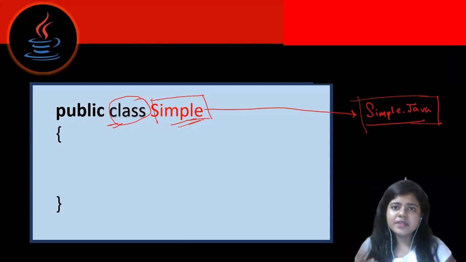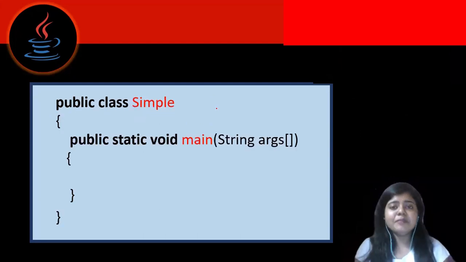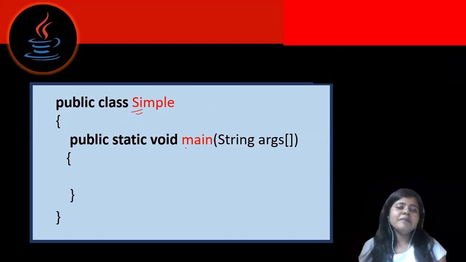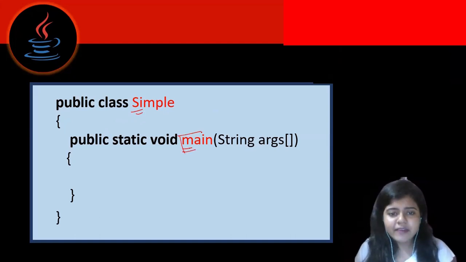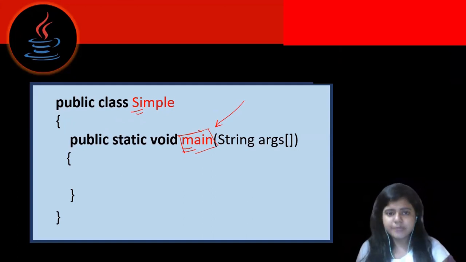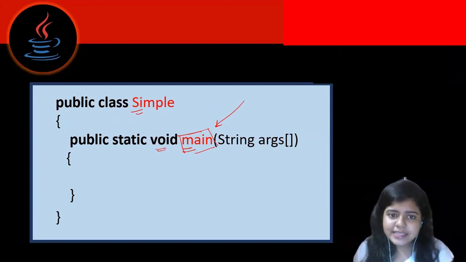Now, if you remember the programming procedure in C and C++, what we have written is the main function. It's a main method, right? So in Java, we have to write that main method. After mentioning a class, we have written a main method. Whenever you try to execute a code, the JVM always looks for this main method only. So your program starts executing from this method. Void is nothing but a return type.